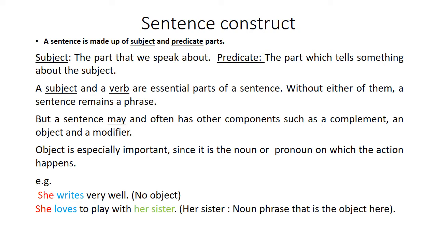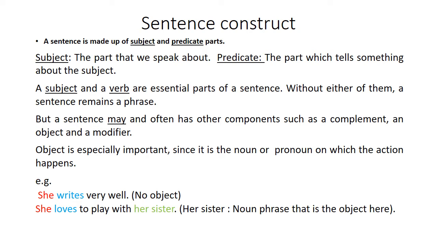She writes very well. This sentence has no object. It has a subject, it has a verb. She is the subject, writes is the verb, and writes very well is the predicate part. She writes very well, but it has no object. She loves to play with her sister. She is the subject, loves is the verb part, her sister is the object part in it.